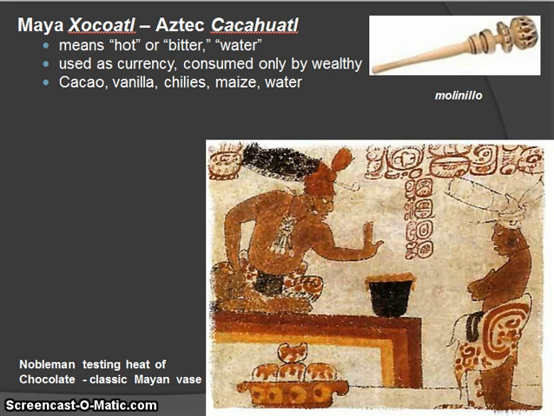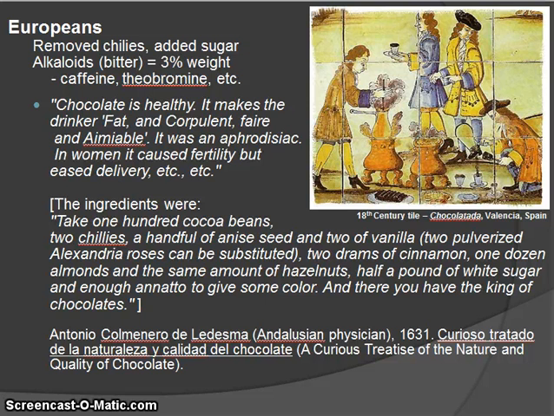Cacao was so valuable that it was used as a currency among wealthy Mayans and Aztecs. The first written recipe for hot chocolate already had ingredients that were not original. Milk was introduced later by the Swiss, but the Europeans initially sweetened it with a good amount of sugar.